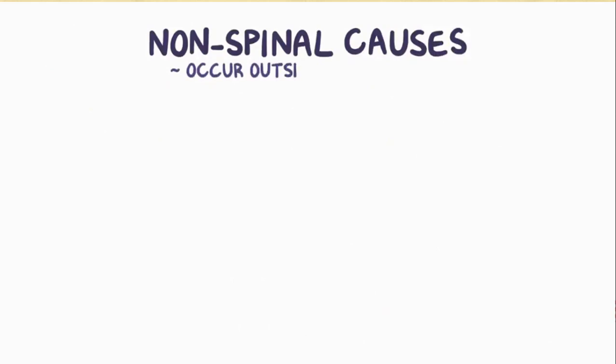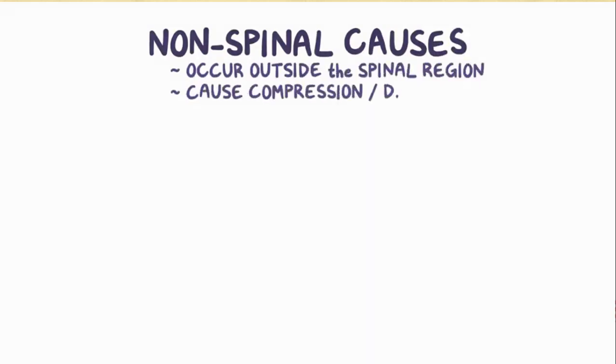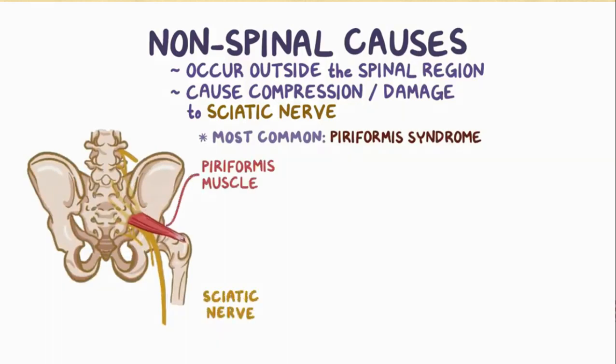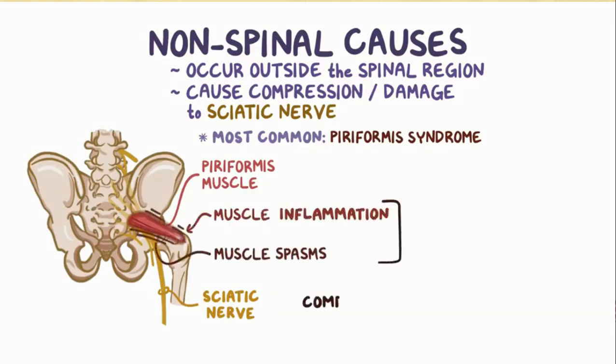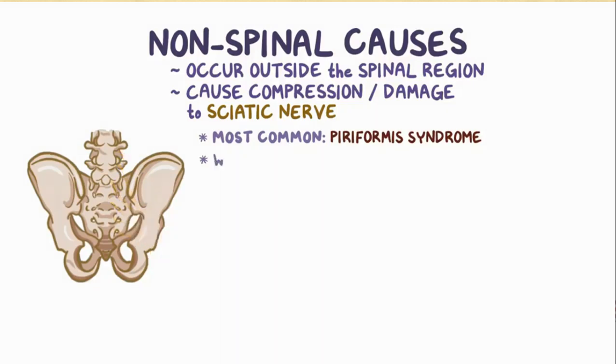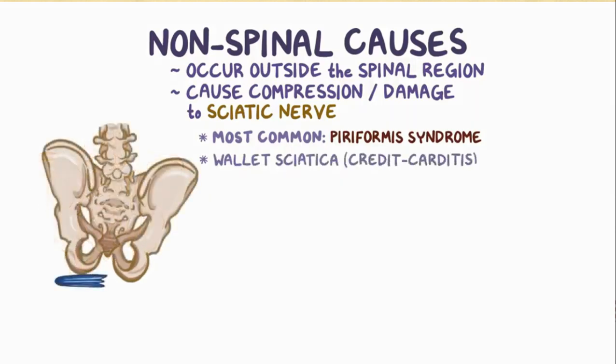Non-spinal causes occur outside of the spinal region and cause compression or damage to the sciatic nerve itself. The most common one is piriformis syndrome. The piriformis muscle and sciatic nerve are very close to each other. So, if the piriformis muscle gets irritated, it can cause muscle inflammation or muscle spasms that can compress the sciatic nerve. A more recent phenomenon is the so-called wallet sciatica, or credit carditis. Many people carry their wallets or other objects in their back pockets. So when they sit down, these objects put pressure on the gluteal muscles, which compress the sciatic nerve, causing sciatica.